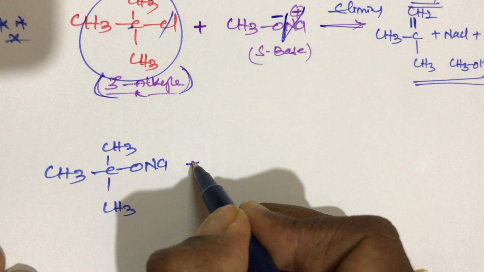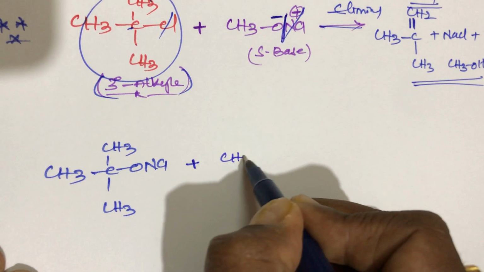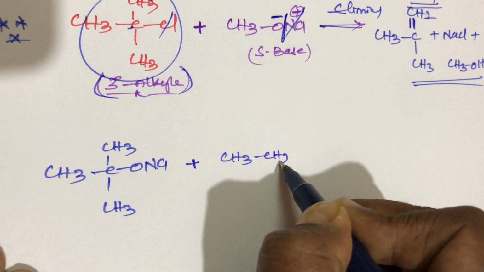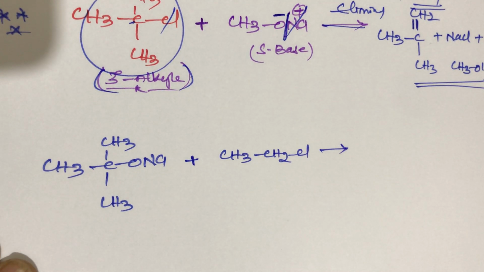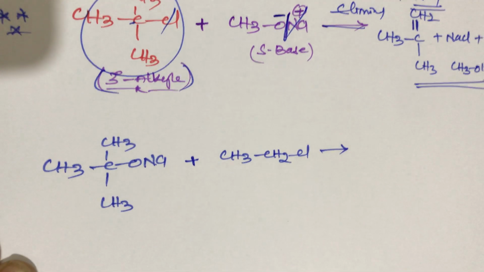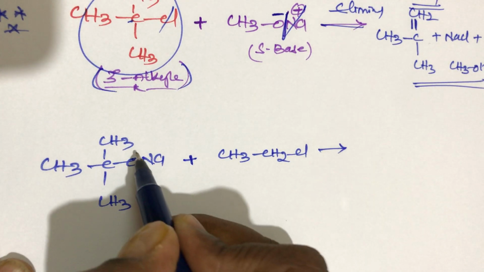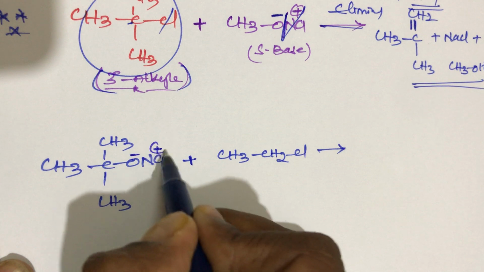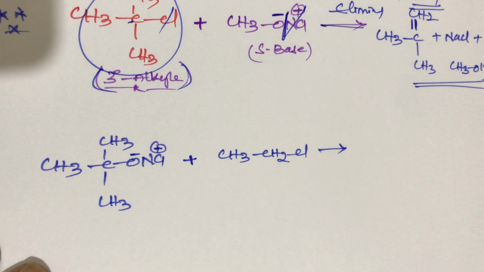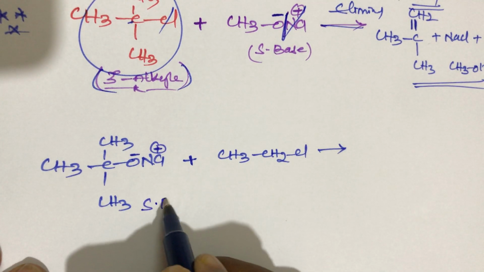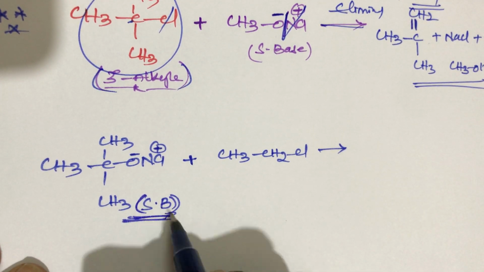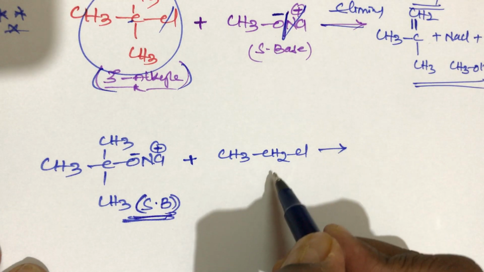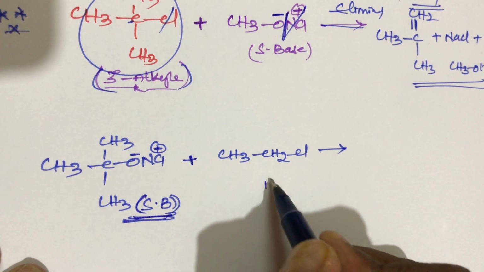When sodium tertiary butoxide reacts with ethyl chloride, what is the product? This O minus and Na plus, sodium tertiary butoxide, is a strong nucleophile, that means a strong base. It belongs to SB, that is strong base. This is the primary alkyl halide, student.